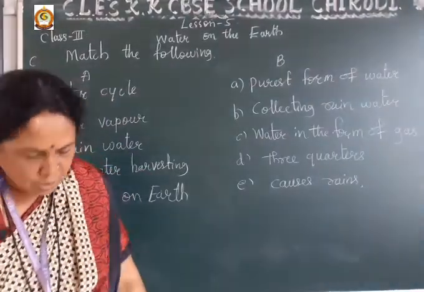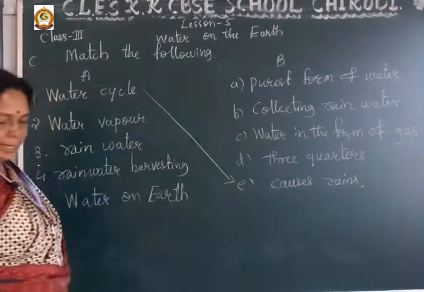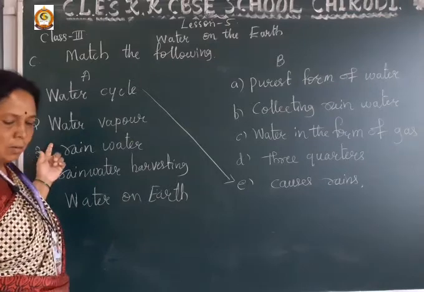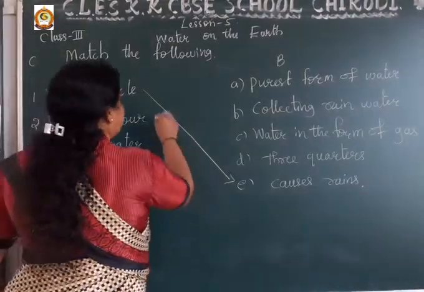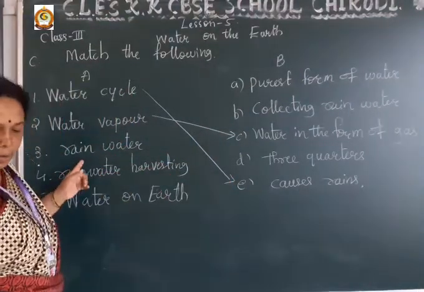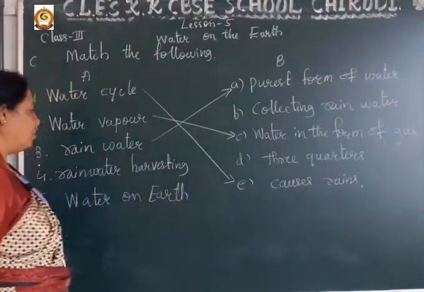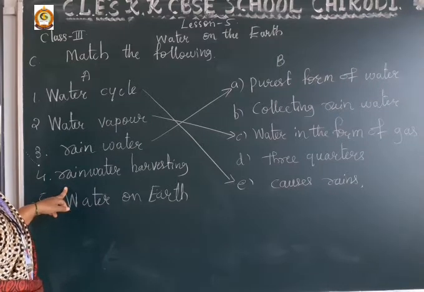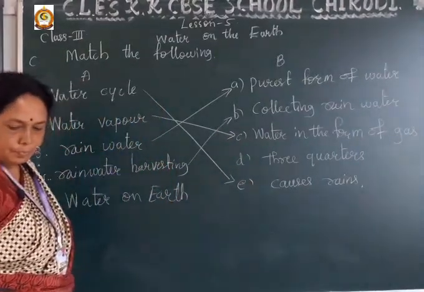So here first one matches to E. Water cycle causes rains. Next, water vapor: water is in the form of gas. Then, dear student, rainwater is the purest form of water. Next, fourth one, rainwater harvesting means collecting rainwater.